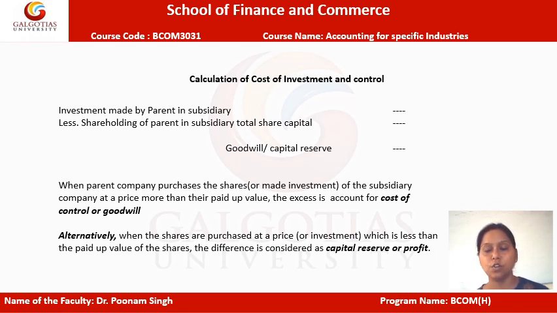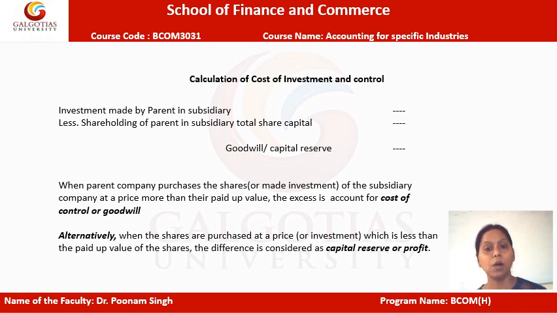Because the ownership of the parent company over the subsidiary falls in the range of more than 50% till 100%. You will always find a range from 50% to 100% of ownership belonging to the parent company, then only the other company will become a subsidiary.